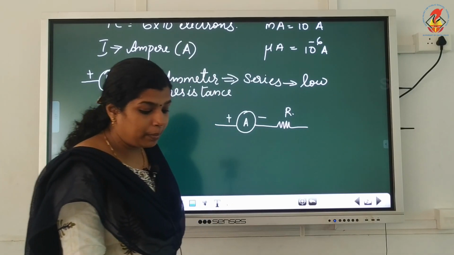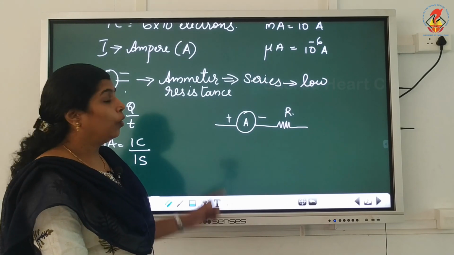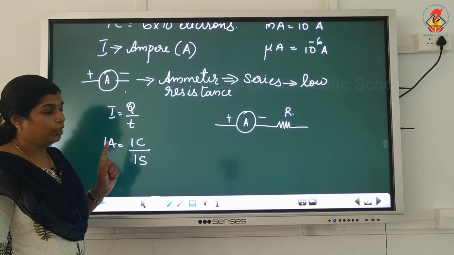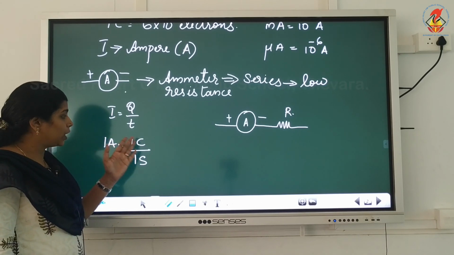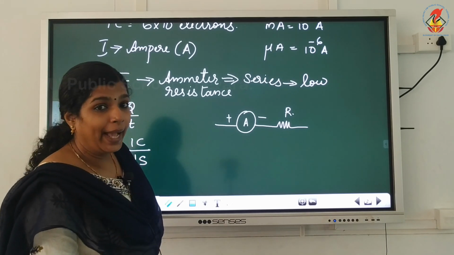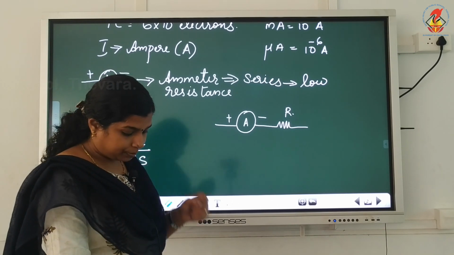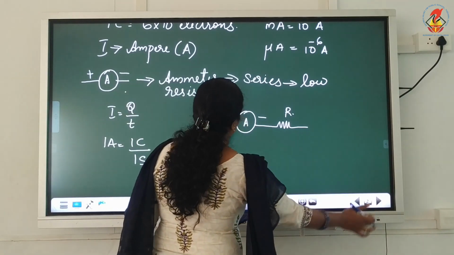So, 1 ampere current is constituted by the flow of 1 coulomb of charge in 1 second. If 1 coulomb of charge is flowing in 1 second, then we call it 1 ampere current.